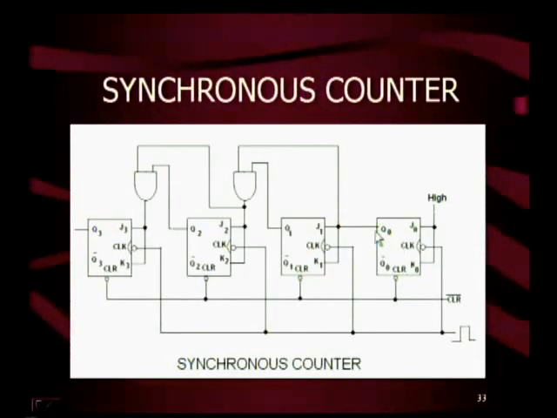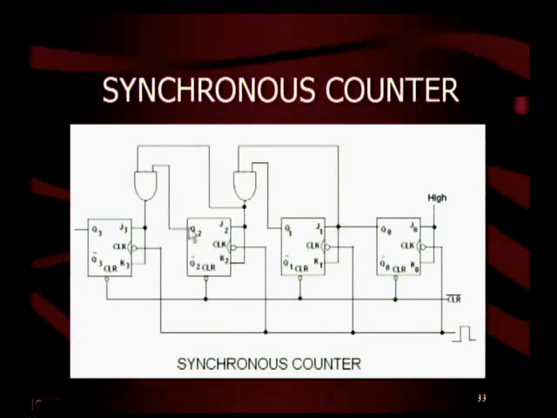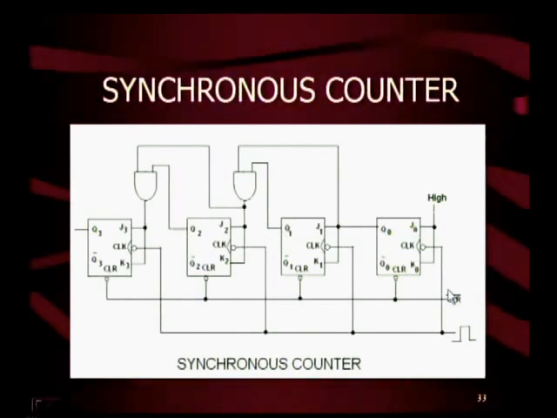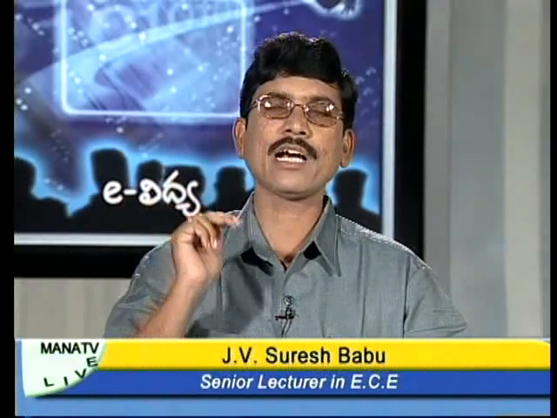Therefore, at every clock instant, all the flip-flops will respond when they are in toggle mode. Flip-flop 1 toggles when Q0 is high. Flip-flop 2 toggles when Q0 and Q1 are high. Flip-flop 3 toggles when Q0, Q1, Q2 are high. Therefore, for the first clock pulse, the output is 0, 0, 0, 1. For the second clock pulse, because Q0 is already high, flip-flop 0 and flip-flop 1 toggle, and the output is 0, 0, 1, 0, and so on. In this way, the action is continuous.